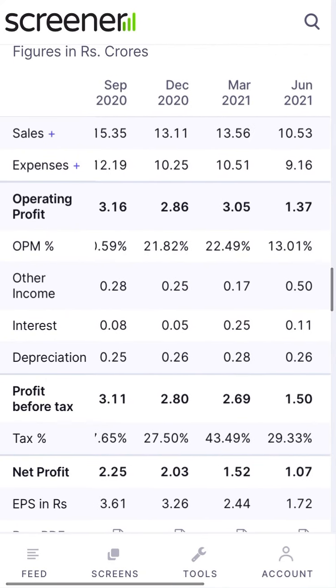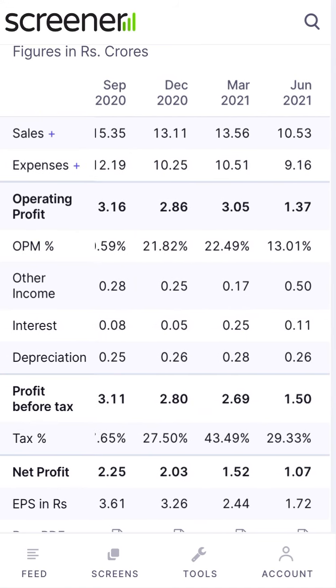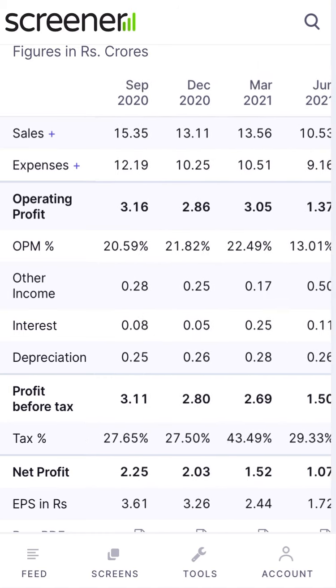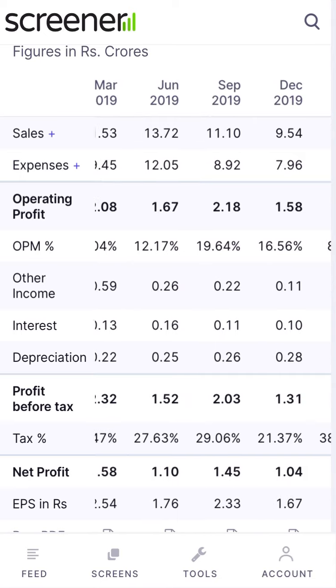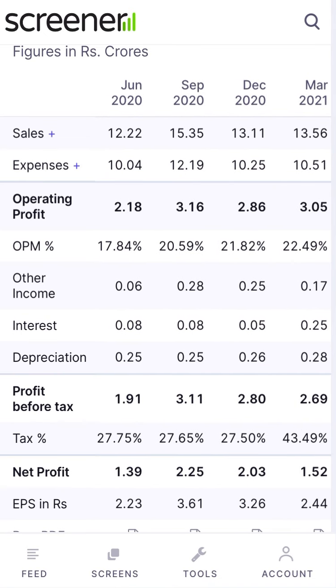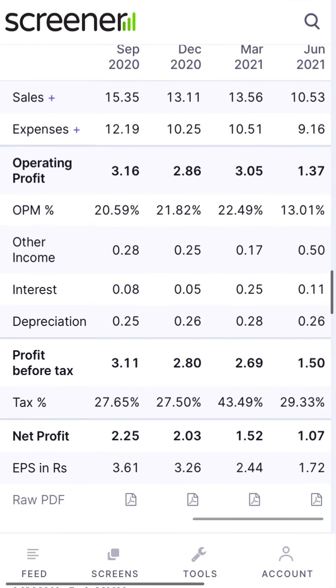Sales, you can say every year they are maintaining good, every quarter maintaining good sales. I think last quarter is less, and margin is also down in comparison with the other quarters. Last year it was 17%, but this year only 13%.